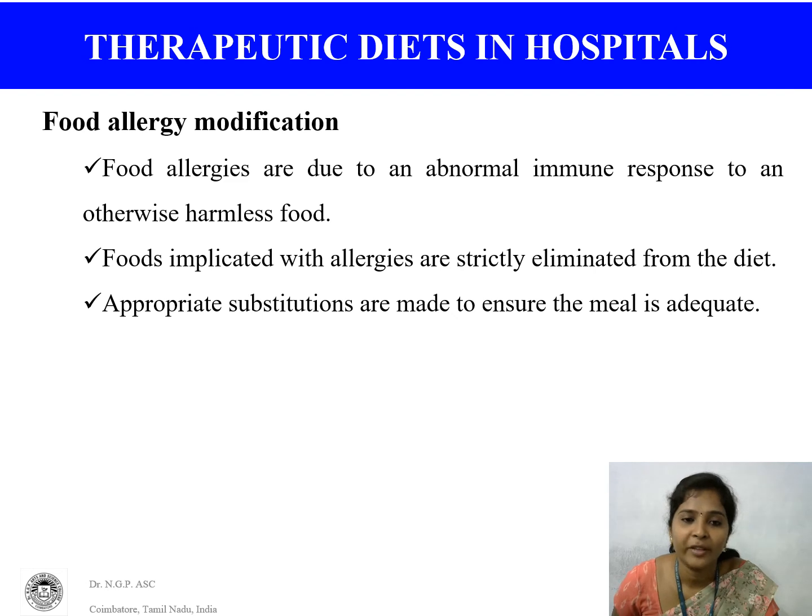Food allergy modification. Food allergies are due to an abnormal immune response to an otherwise harmless food. Foods implicated in allergies are strictly eliminated from the diet. Appropriate substitutions are made to ensure the meal is adequate.